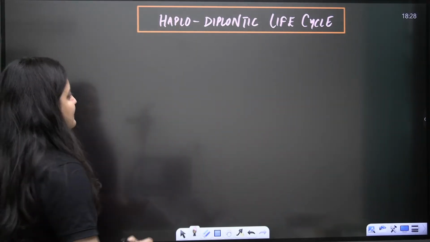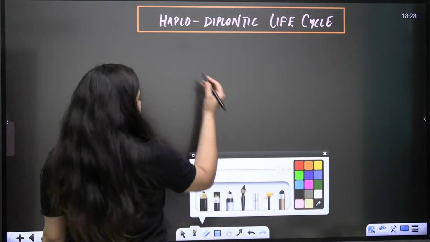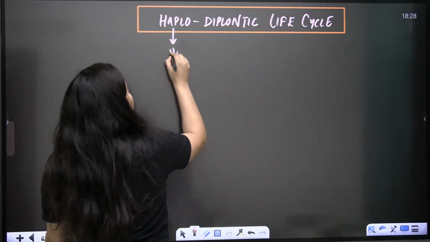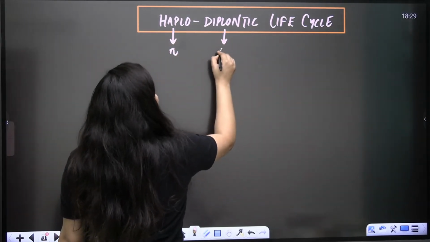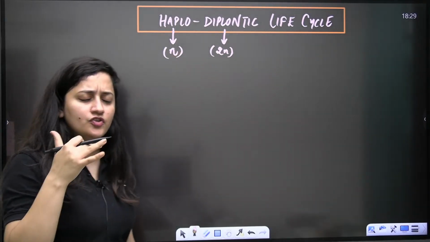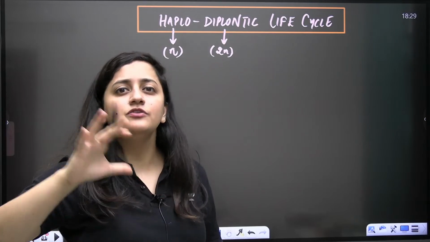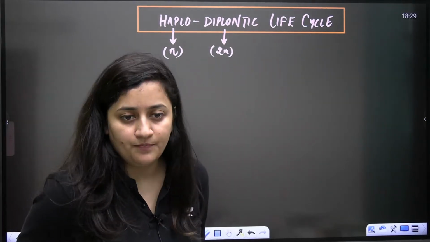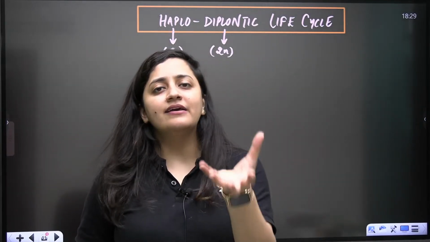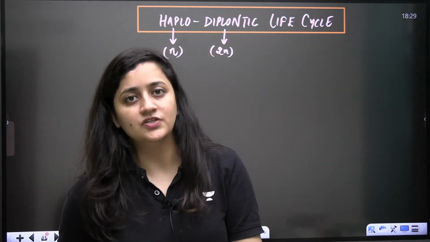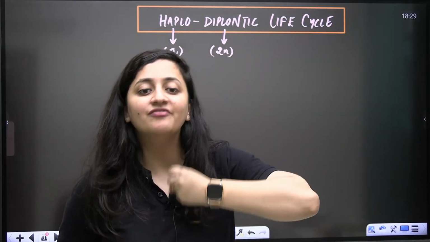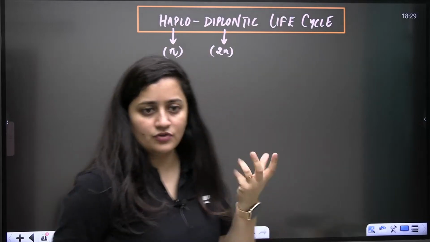Okay, so next is the haplodiplontic life cycle. From the word haplo, you can understand the haploid phase, and from diplo, the diploid phase. So basically these are plants in which the haploid and diploid phases are of equal duration. Let's say a plant has a life cycle of 20 hours: for 8 hours you have the haploid phase, and for 12 hours the diploid phase. This is just one example.